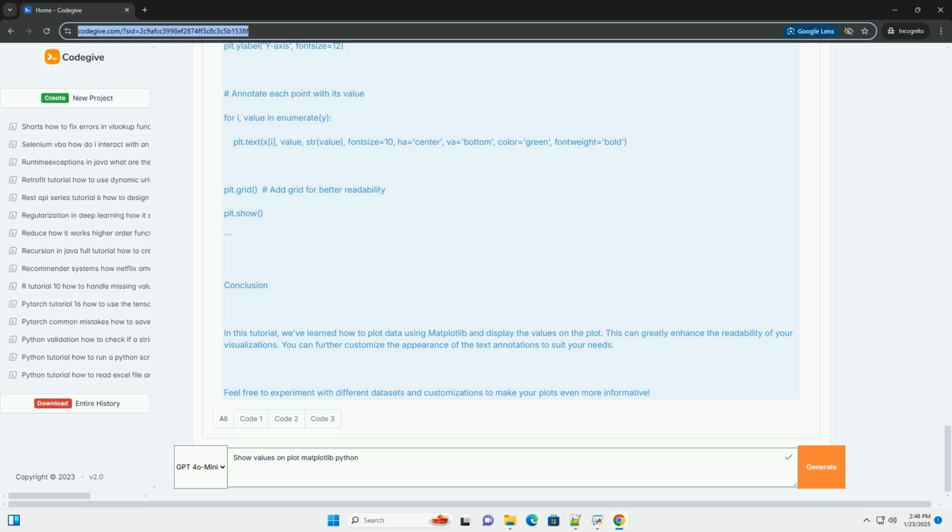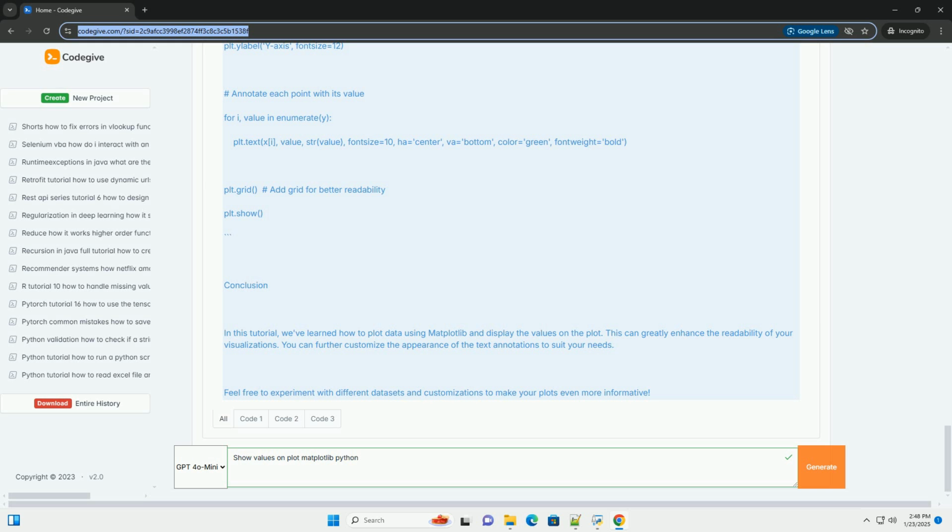5. Annotating values. We use a for loop to iterate over the y values. The plt.text function is used to add text annotations at the x, y coordinates of each point. We convert each value to a string using str(value) and set the font size and alignment. The ha equals center and va equals bottom parameters center the text horizontally and position it slightly above the data points vertically. Customization options. You can customize the text appearance further by adjusting the following parameters in the plt.text function.